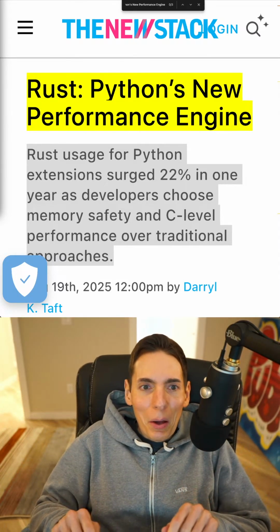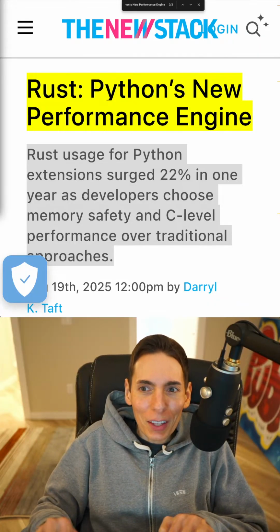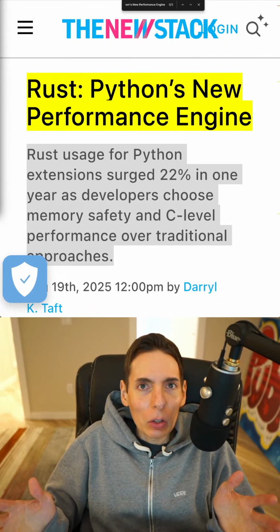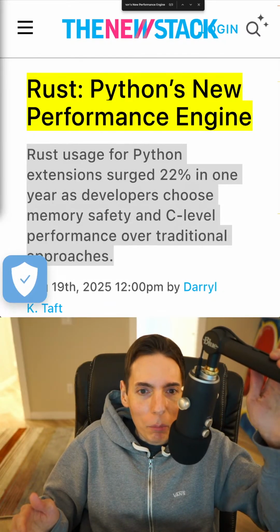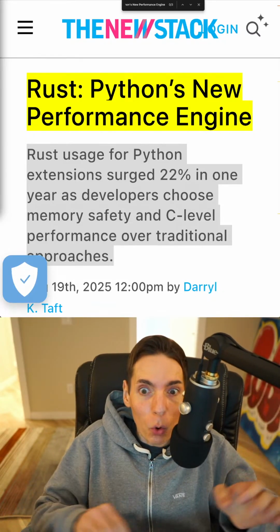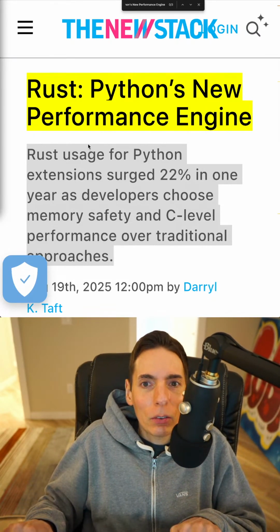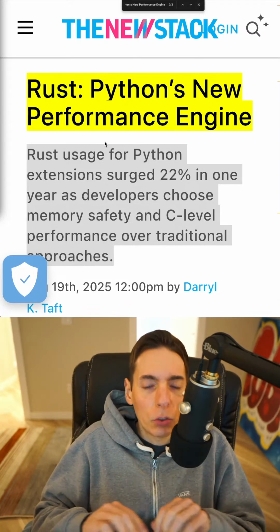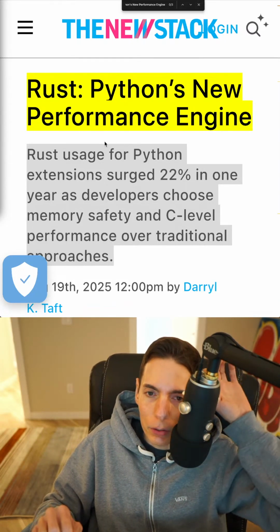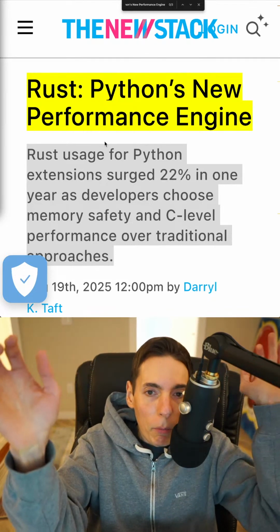Rust, which is Python's new performance engine. Well, I wouldn't call it, I mean, you can't call it new. It's not new, but it is definitely being used more. In this case, check this out. This actually inspired me. This is what I want. This is the plan for today. It's what I want to do. I want to try it out.